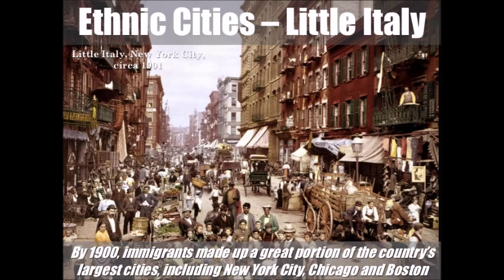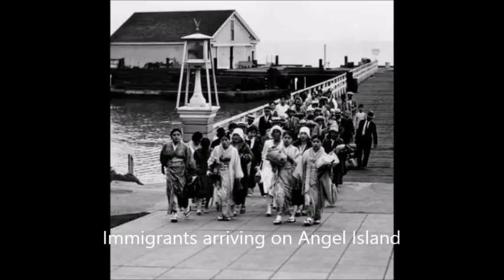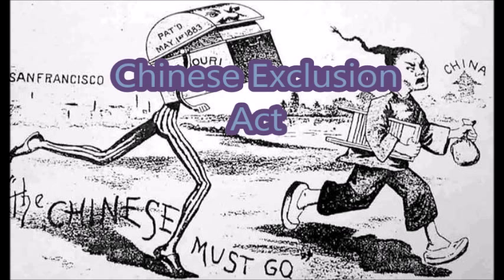Ethnic cities and ethnic neighborhoods such as Little Italy and Chinatown formed after many immigrants came to America. Hull House, Jane Addams, was where Europeans came to stay for a little bit and be helped out a little bit. Next was Ellis Island, also a place where Europeans were processed, but by the government, as opposed to Hull House. Angel Island was more for Chinese people to be segregated, and finally came the Chinese Exclusion Act, probably